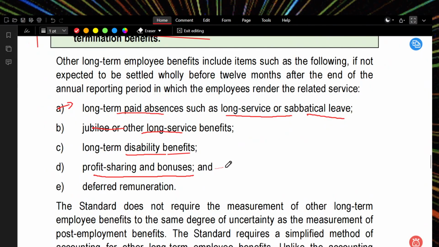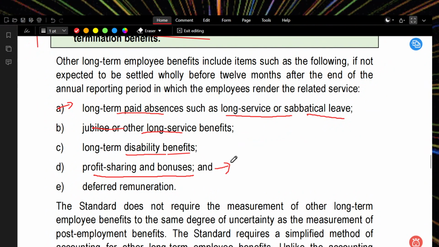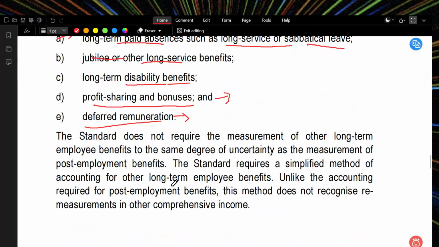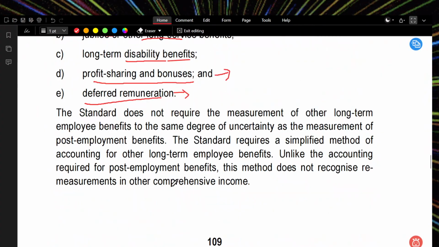Profit sharing and bonus. We will give ESOP, the employee stock option plan. With that, you get a benefit of share options, and more than that, we will give you dividends, a profit on this plan. Deferred remuneration: the remuneration is this much, and we will give more than the remuneration in the period if you achieve this. The remuneration is not paid now; it will be paid later based upon the achievement.